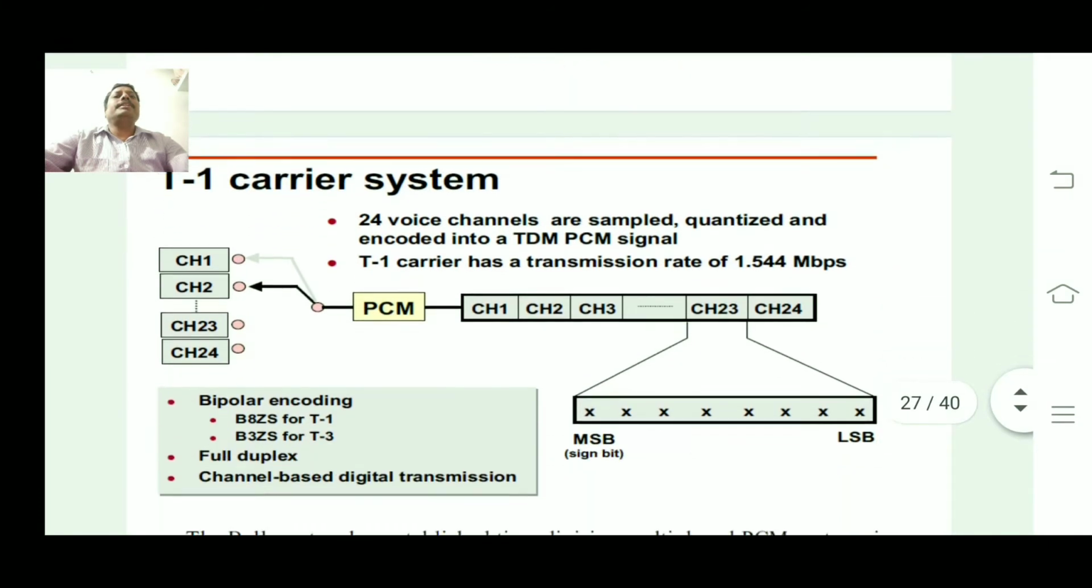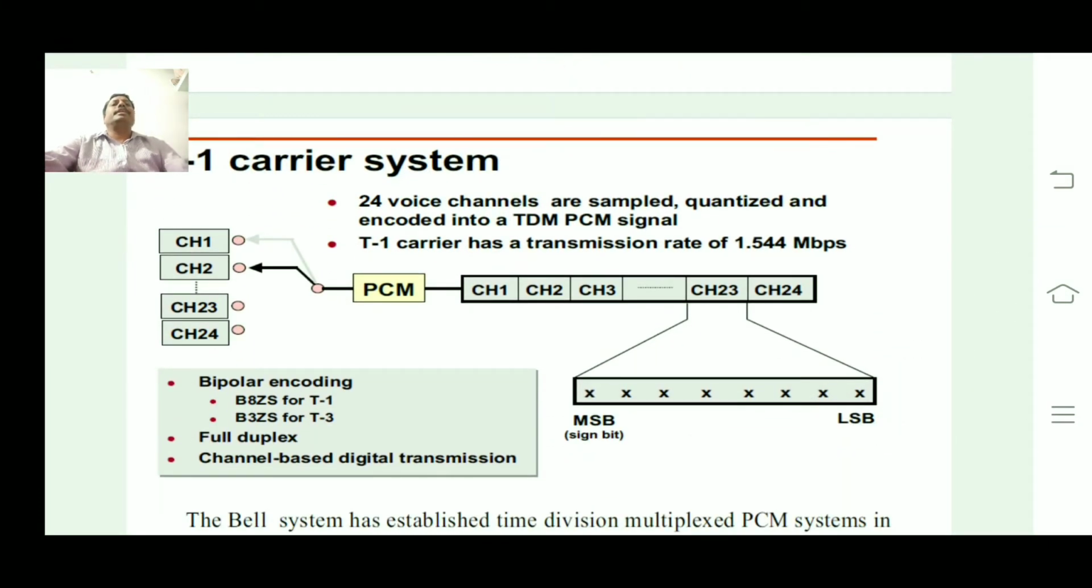Let us see how the T1 carrier system is built. As I said, there are 24 voice channels, and those voice signals are analog signals. From telephone systems, we get analog signals. Actually here we are transmitting these analog signals in digital form. So we convert them using pulse code modulation, which converts each channel's analog signal into digital form.